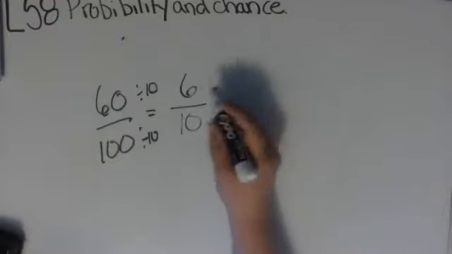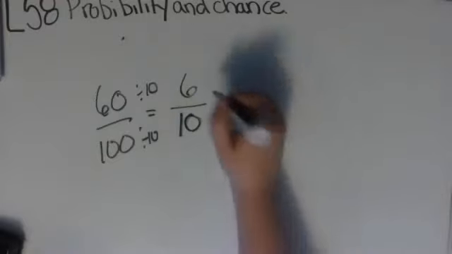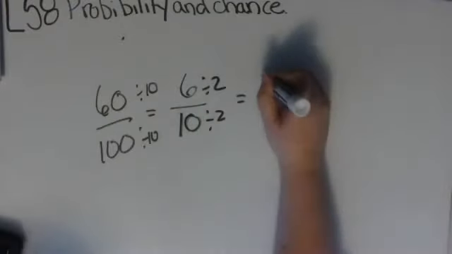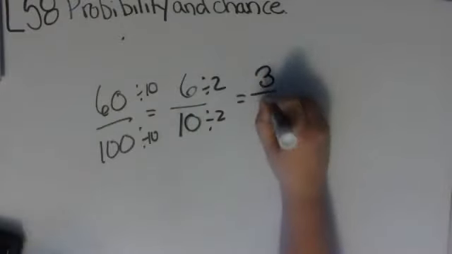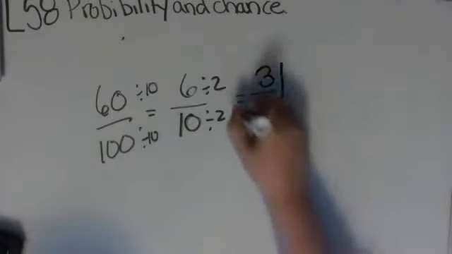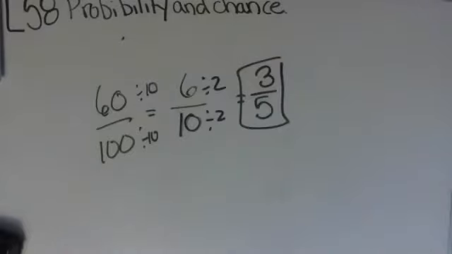I can take that farther. So let's now divide by 2, because both of those are even. 6 divided by 2 is 3. 10 divided by 2 is 5. I can't take those numbers any farther. So you have a 3/5 chance of it raining tomorrow.